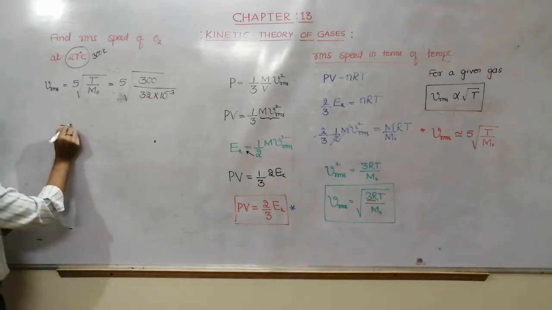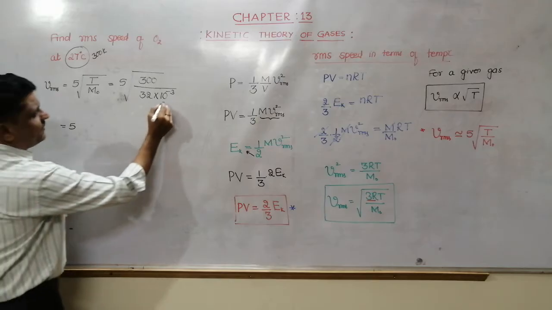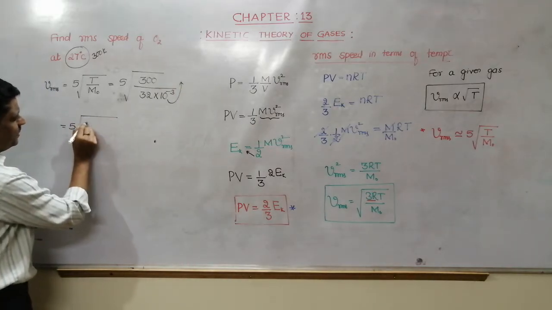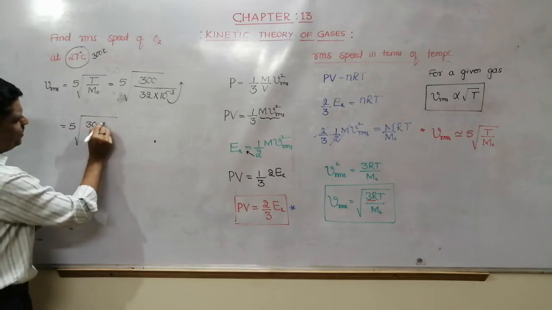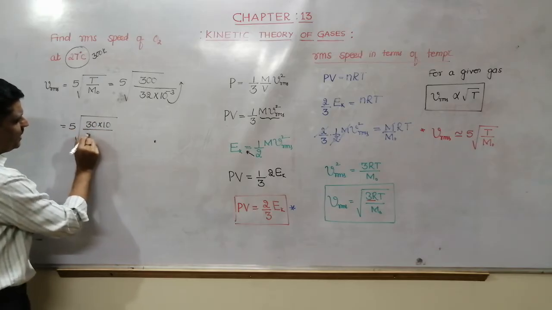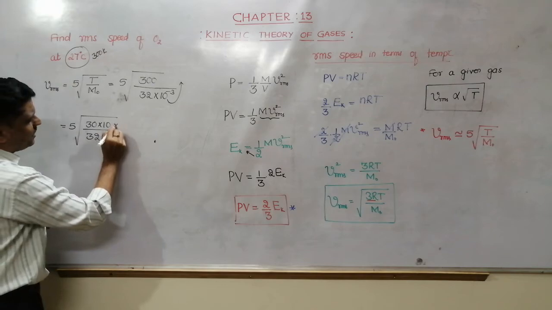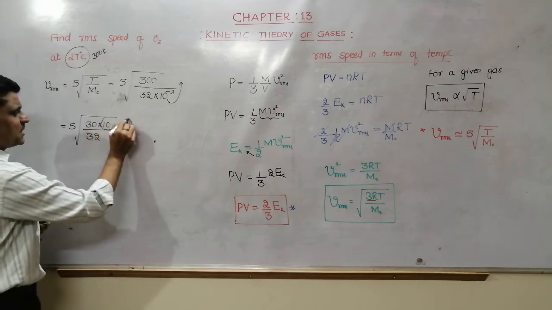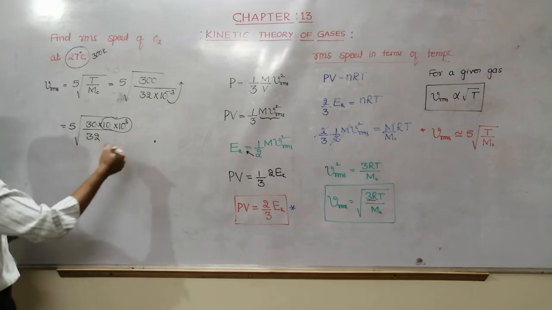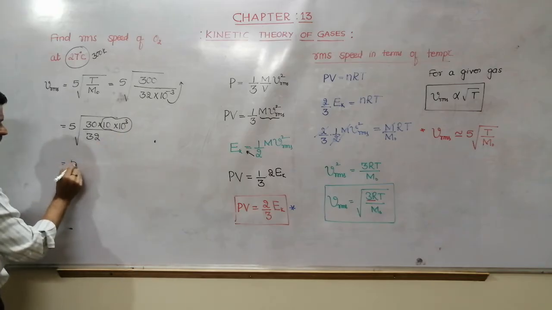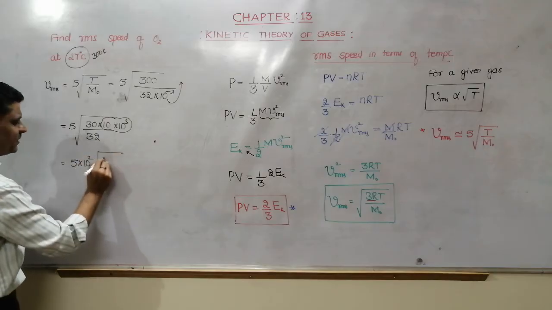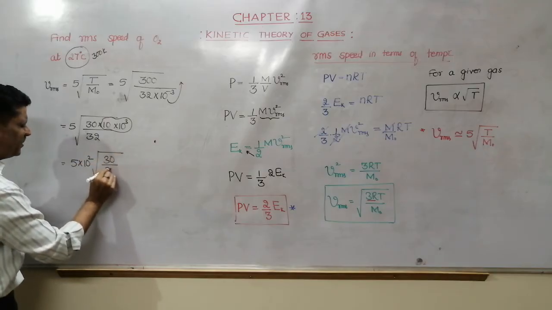Then the 5, so if it goes up, 10 to the power plus 3. So under root of 30 into 10 divided by 32. Goes up means 10 to the power plus 3, 10 to the power 3 plus 1 is 4. If I take it out, it will be plus 2, under root of 30 divided by 32.